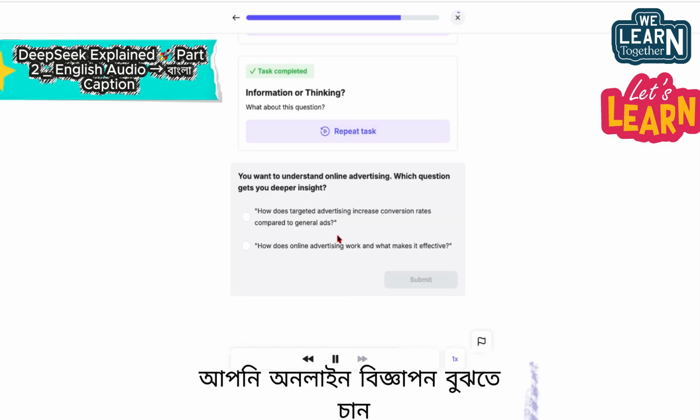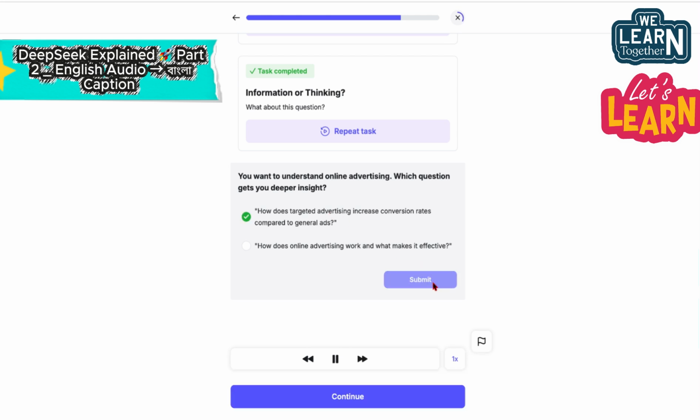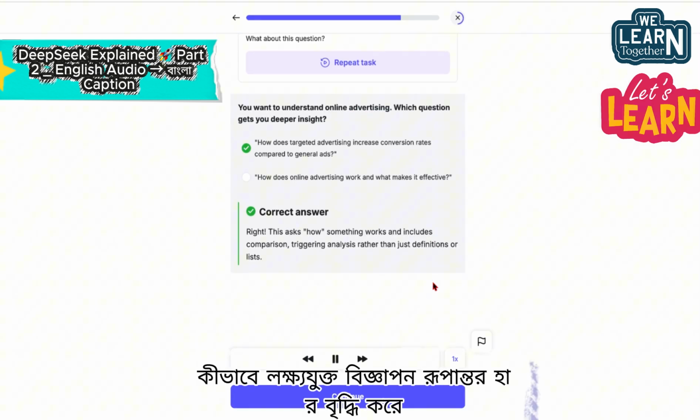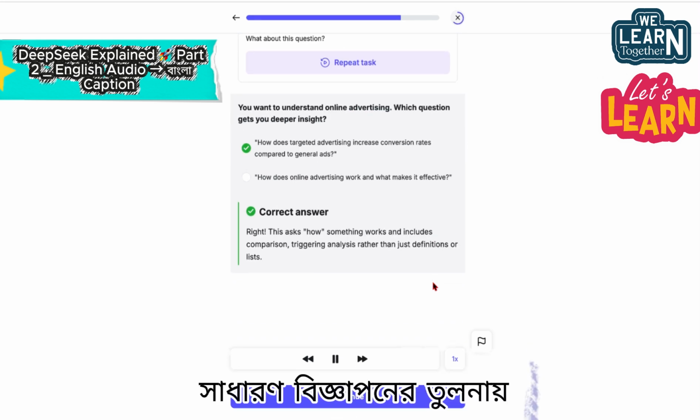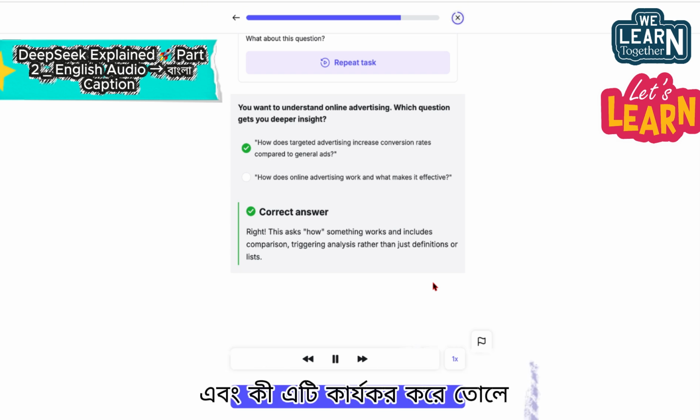You want to understand online advertising. Which question gets you deeper insight? How does targeted advertising increase conversion rates compared to general ads? How does online advertising work and what makes it effective?